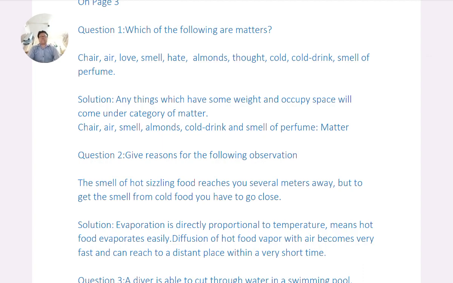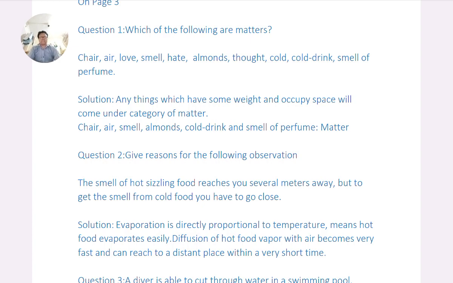Question number 1: Which of the following are matters? Chair, air, love, smell, hat, almonds, thought, cold drink, smell of perfume. Solution: Anything which has some weight and occupies space comes under the category of matter. Chair, air, smell, almonds, cold drink and smell of perfume, all are matter.